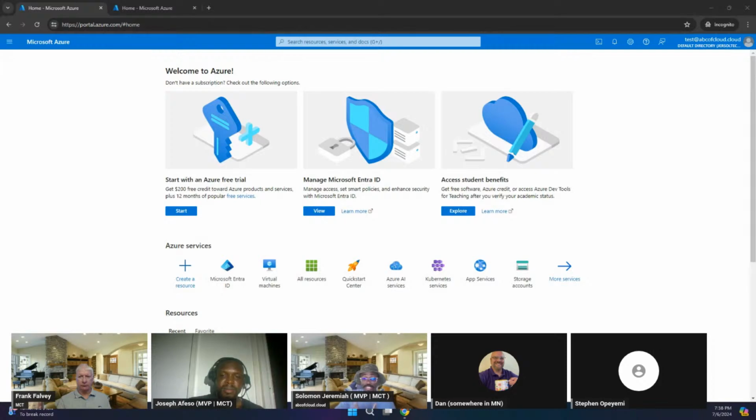But on the other side, we have the Entra. If we are looking at the Entra, we also have roles for Entra, and we also assign roles in the Microsoft Entra. Microsoft Entra is similar when we are talking about role-based access control and the built-in roles.